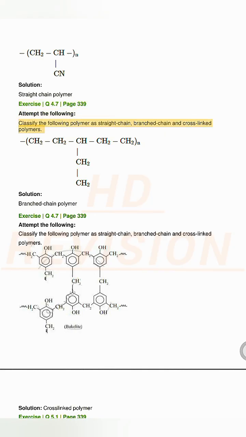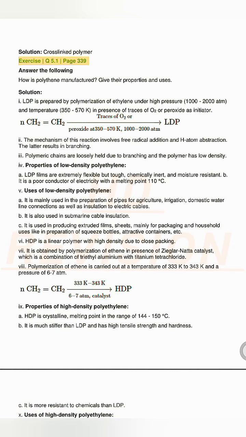Classify the following polymer as straight chain, branched chain and cross-linked polymers. Solution. Branched chain polymer. Exercise Q 4.7, page 339. Attempt the following. Classify the following polymer as straight chain, branched chain and cross-linked polymers. Solution. Cross-linked polymer.